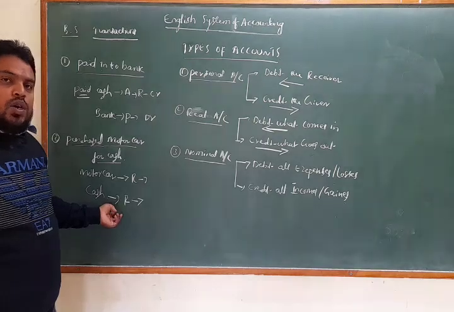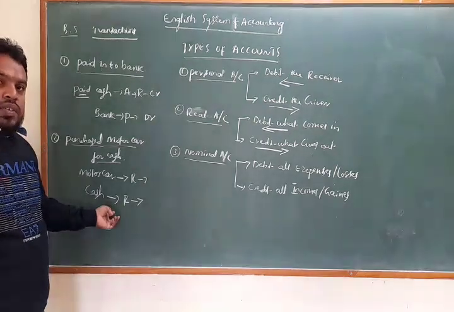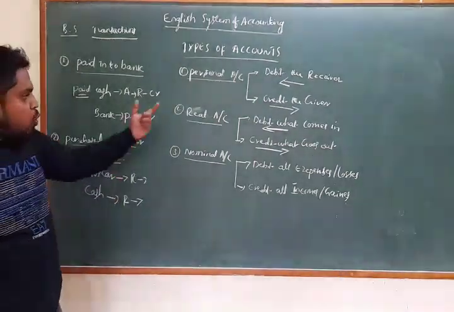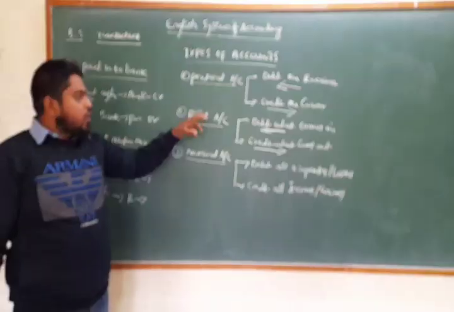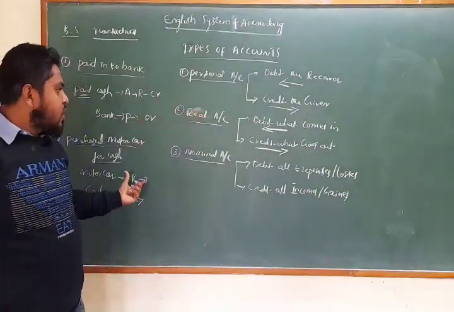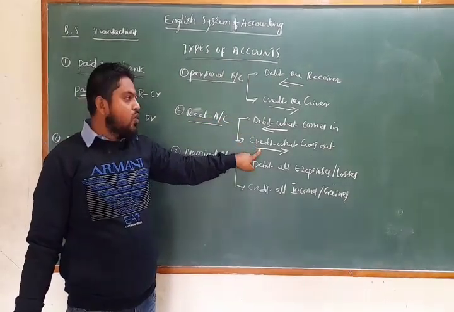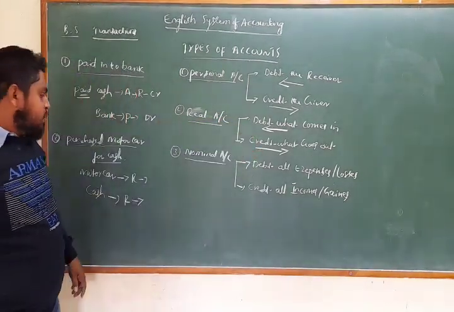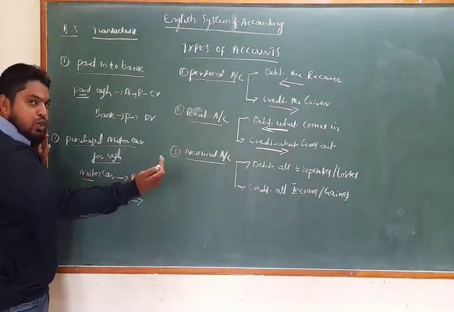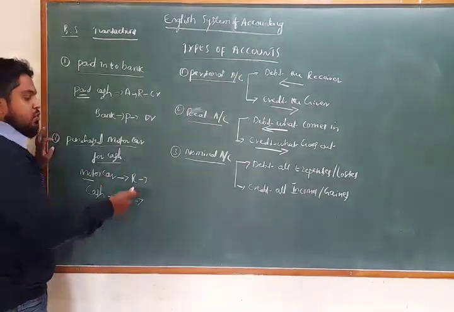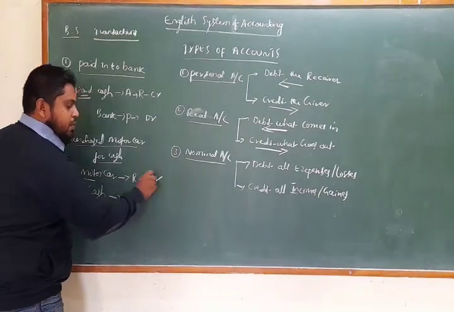Now we have to find out what is debit and what is credit. How to find out? You have to apply the rules. Both accounts come under real account: debit what comes in, credit what goes out. First you find out the debit. Motor car, debit what comes in. Motor car is coming to the business, so this is the debit side.